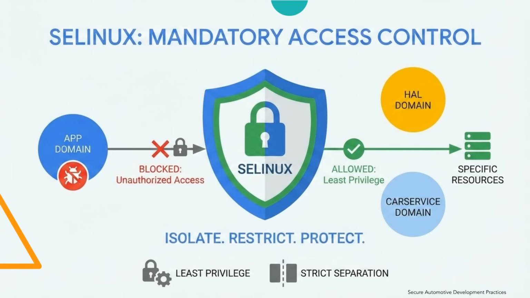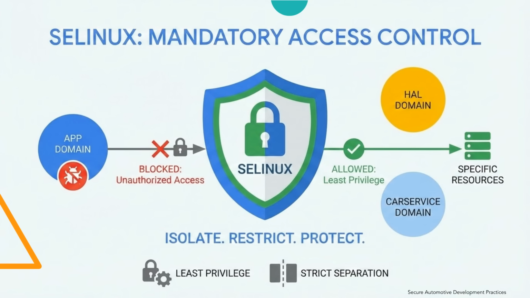Security-enhanced Linux, abbreviated as SE-Linux, provides mandatory access control. SE-Linux policies define which processes can access specific resources. In automotive systems, car service, vehicle HAL, and other services are isolated using SE-Linux domains. Even if an application is compromised, SE-Linux prevents unauthorized access to system components.